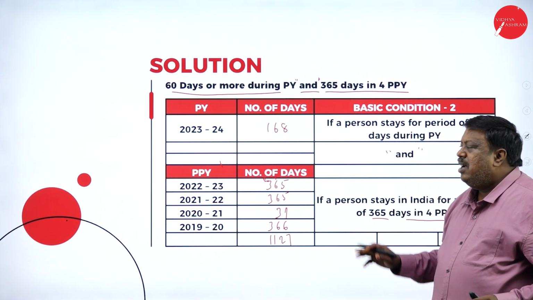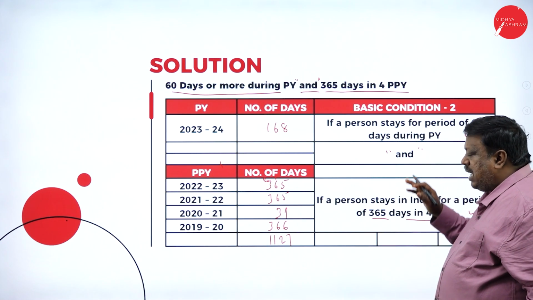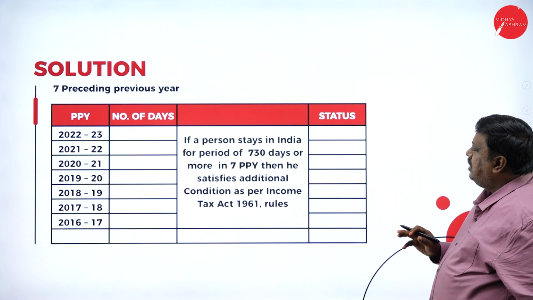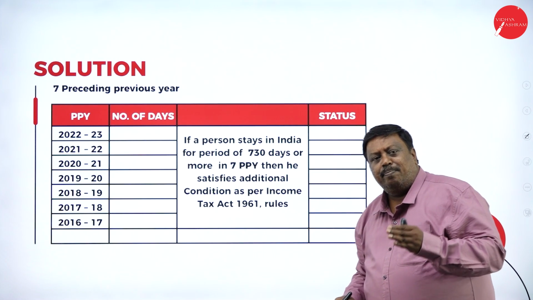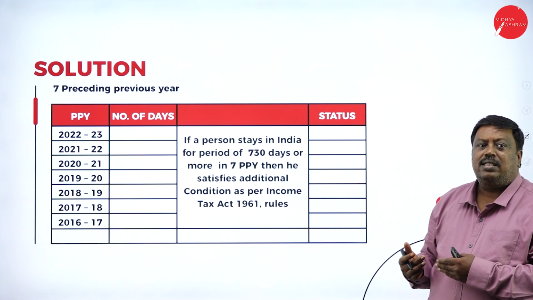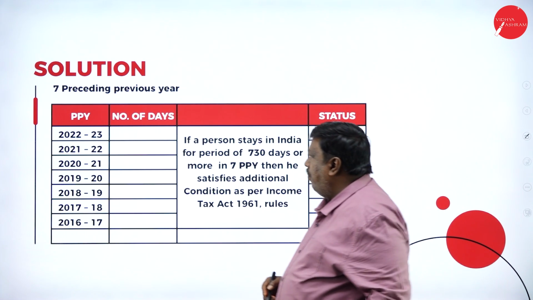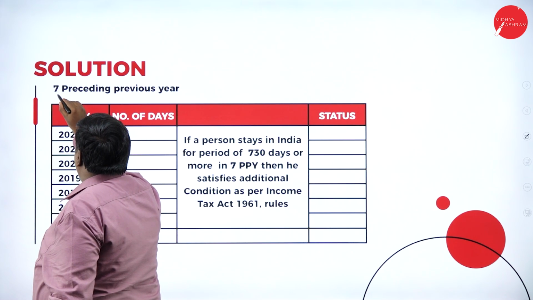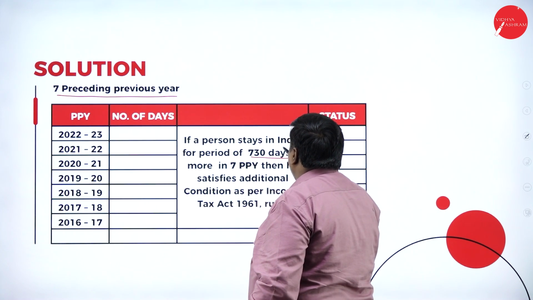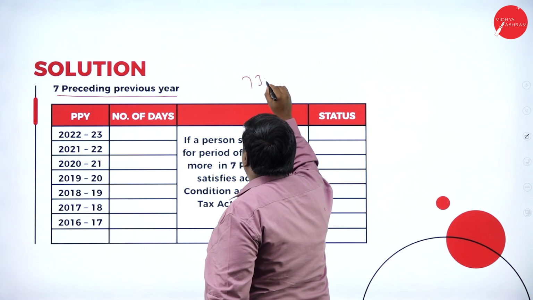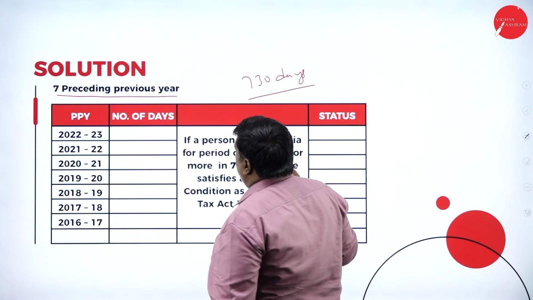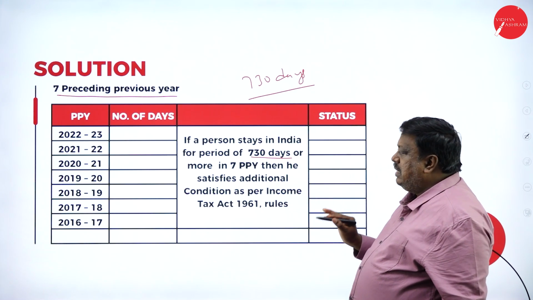Automatically, when I satisfy one basic condition, they're going to call me a resident. So I've satisfied the basic condition. Now, whether I'm an ordinary resident or not ordinary resident, we have to verify here. In the 7 preceding previous years, I should stay in India for a period of 730 days. That means I should be in India for 730 days out of a total of 7 years.